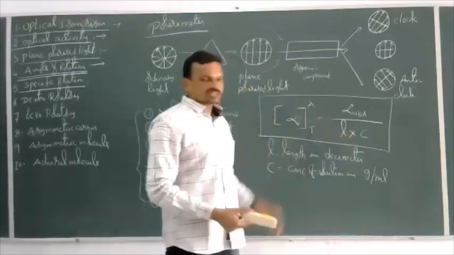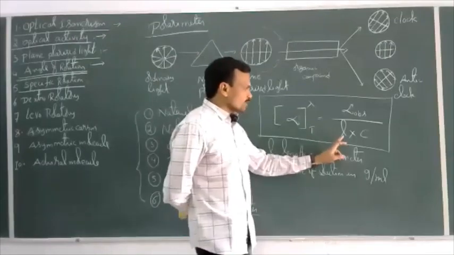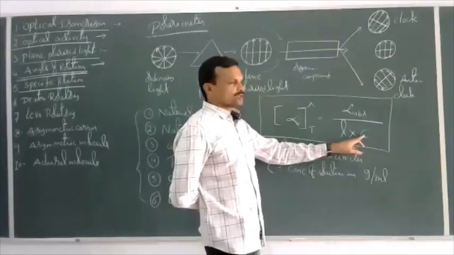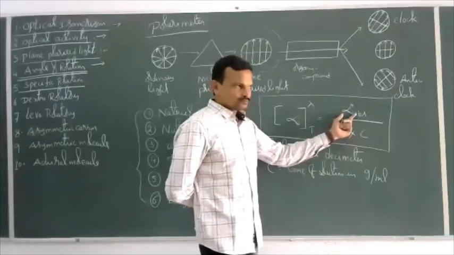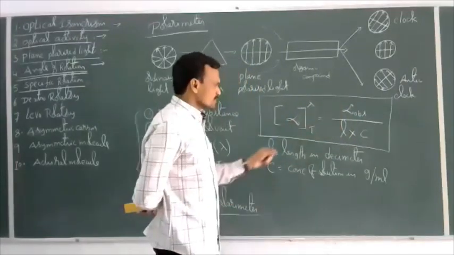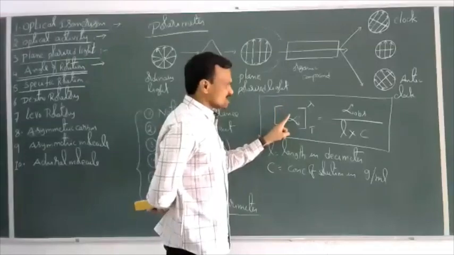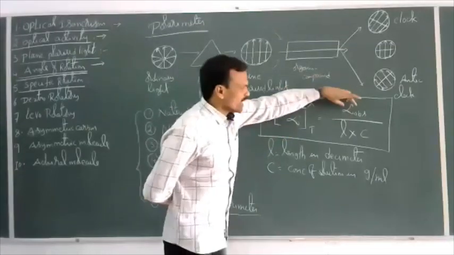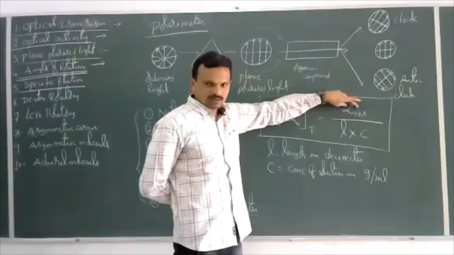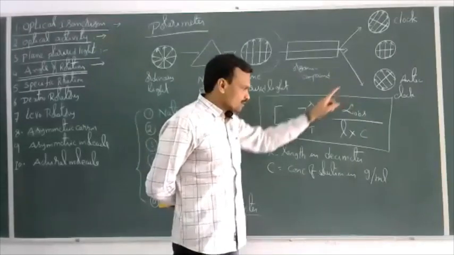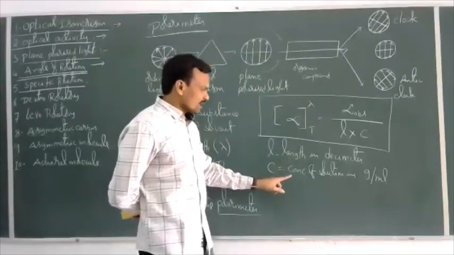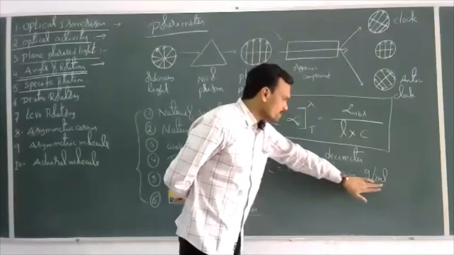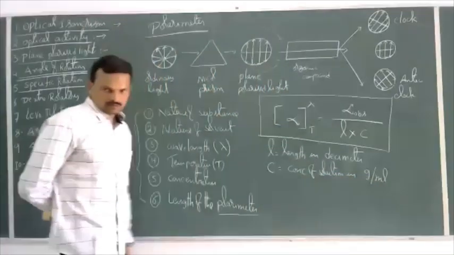Here in this expression, if L is equal to 1 and C is equal to 1, then alpha is equal to alpha observed. That means specific rotation is defined as the angle of rotation produced when the length of the polarimeter is 1 decimeter and the concentration of solution is 1 gram per ml.